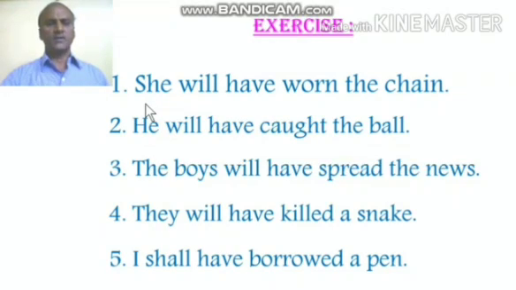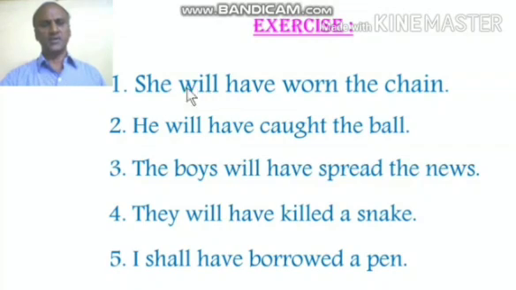Okay, that's all for today. You have learned the method to change from active into passive. So if you can follow this method, you can surely answer not only in the exam alone, even in your life. You can follow the same method to write sentences, paragraphs, or even essays. So how to change from active into passive? The steps have been given.